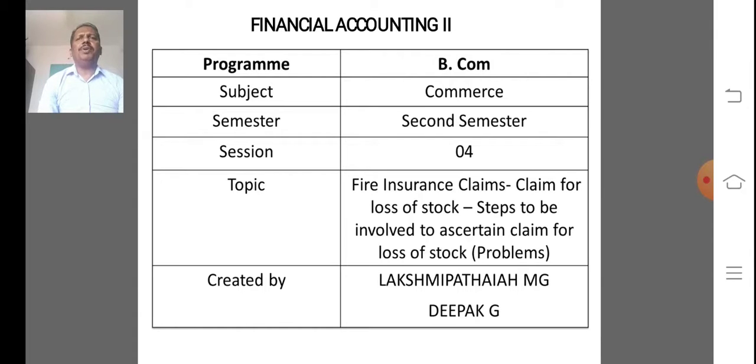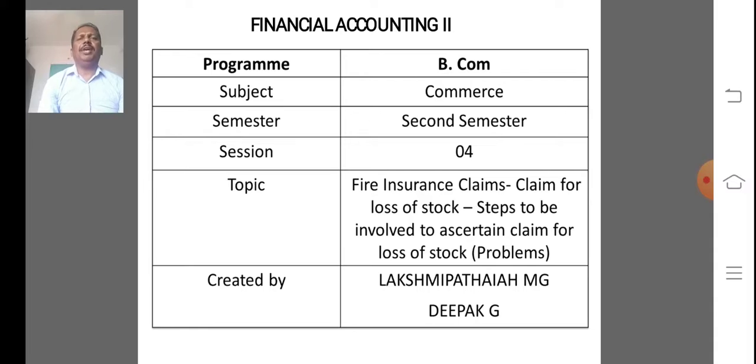The next step is ascertainment of the actual amount of loss. From the stock on the date of fire, the actual amount of loss must be ascertained by using the following format.